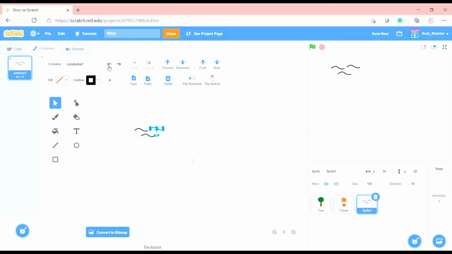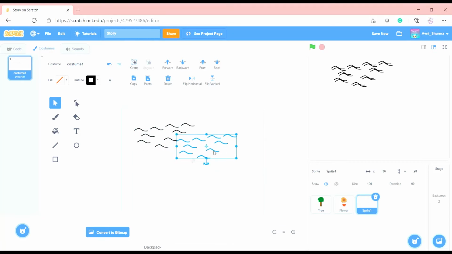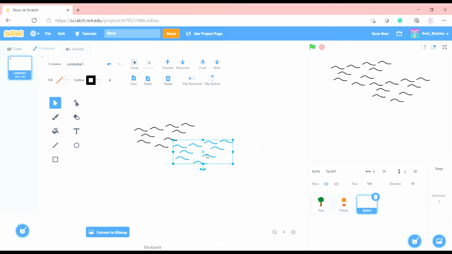Oops. Why this happens? Now let's drag them a little here. Paste. And then copy, paste. Now let's do thing, group and then copy.